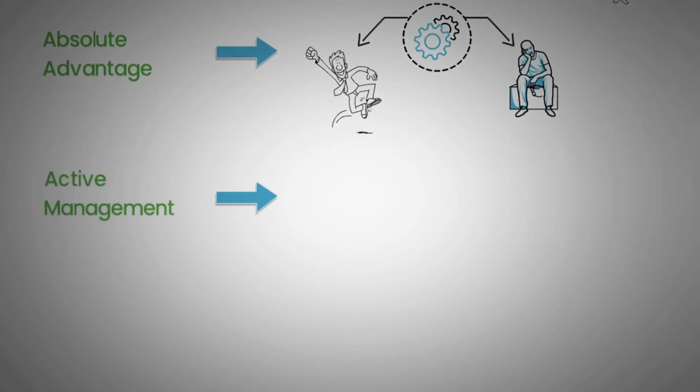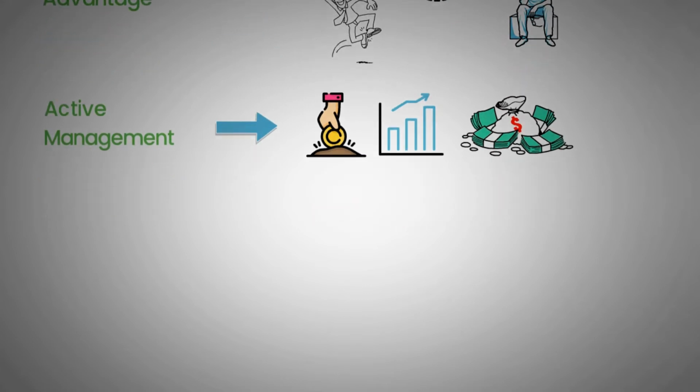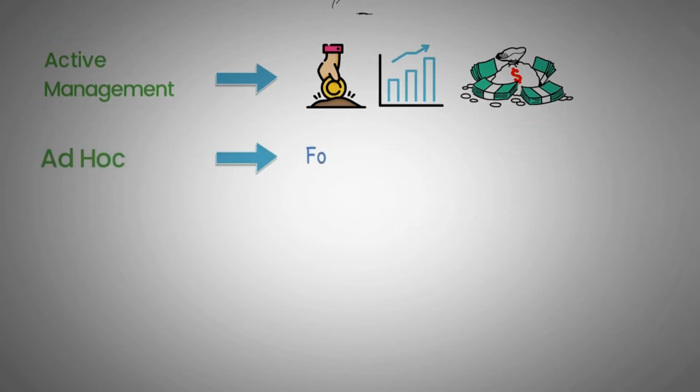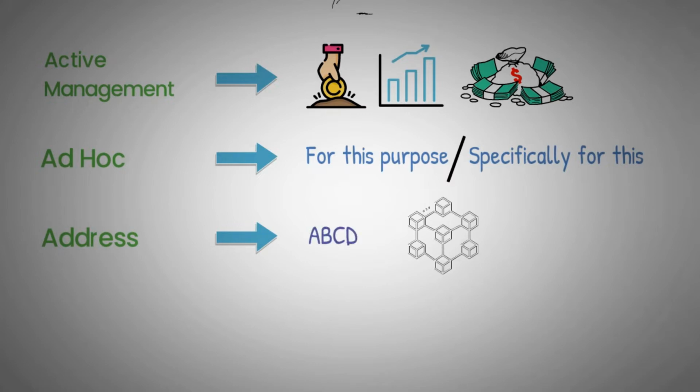Active management. An investing strategy employed by fund managers aiming to outperform an index or market in order to generate profits. Ad hoc. A phrase of Latin origin that is used in modern English to mean for this purpose, or specifically for this. Address. String of text that designates the location of a particular wallet on the blockchain, often a hashed version of a public key.